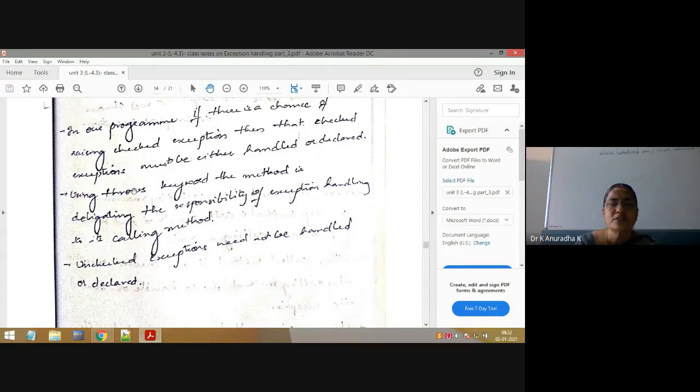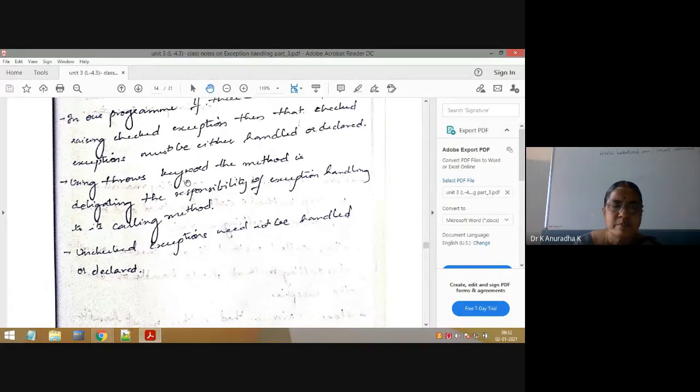But we apply the throws keyword in case of checked exceptions only. In case of unchecked exceptions, it is not necessary. So unchecked exceptions need not be handled or declared, but checked exceptions must be either handled or declared. In the declared concept, we use the throws keyword. Always the method uses this throws keyword to delegate the responsibility of that exception handling to its calling method. I will explain with programs, then you can understand more clearly.